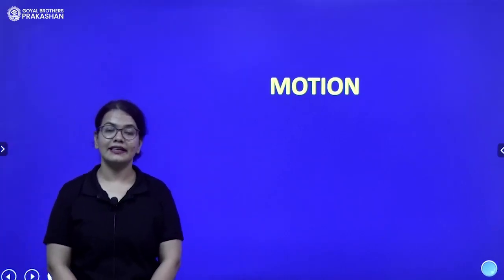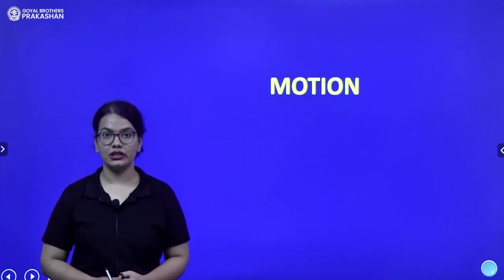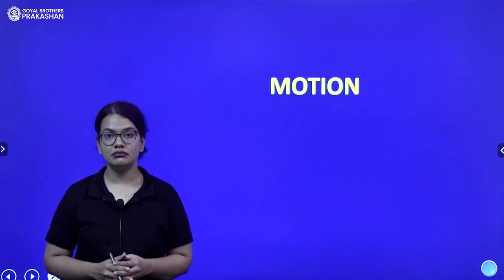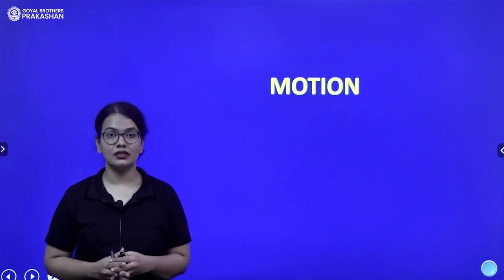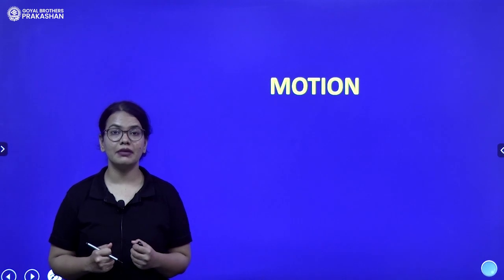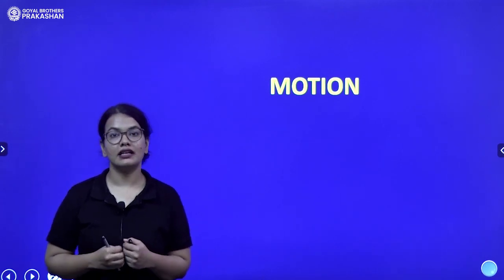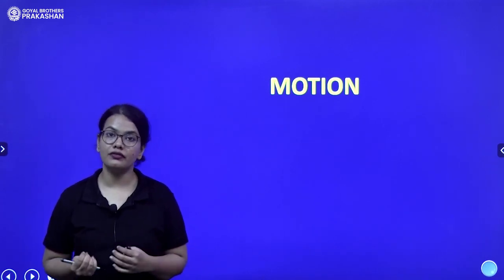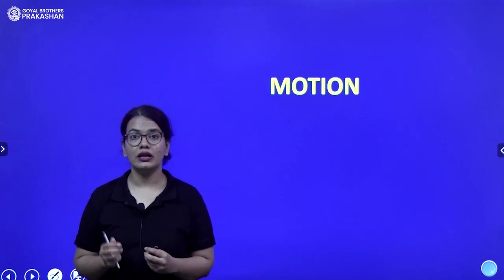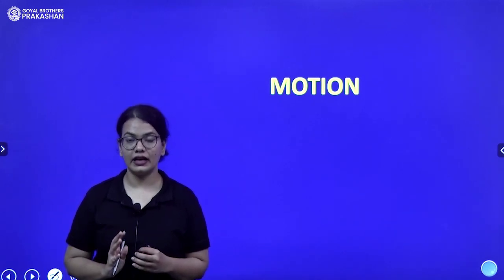Welcome students, let's begin with the chapter of motion. Now this is a very common term, motion. You must have heard about this in your daily life. Motion basically means the movement that occurs in a period of time. So in physics, everything is defined, right?